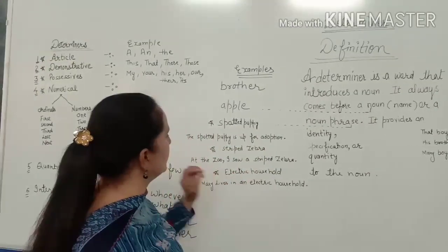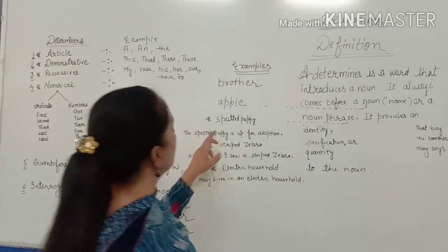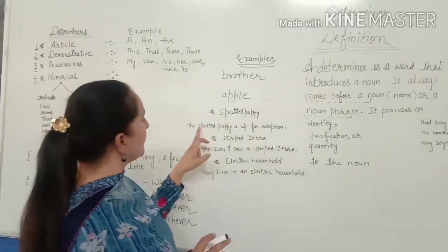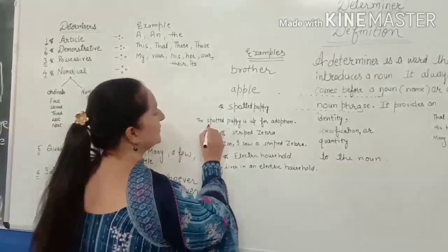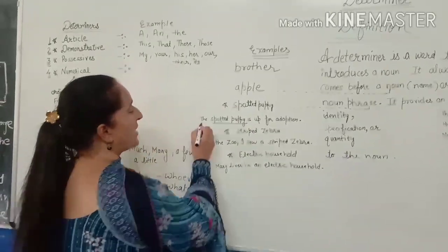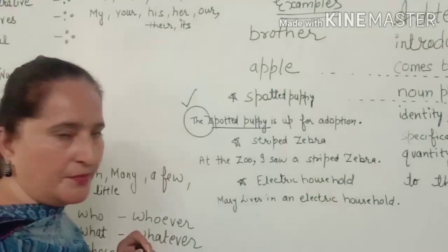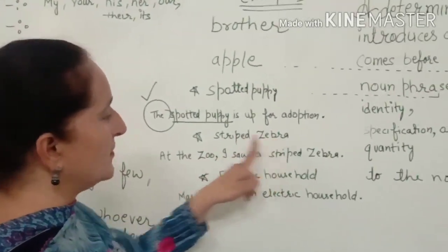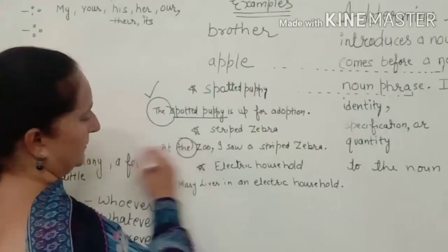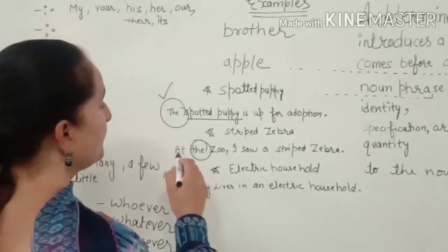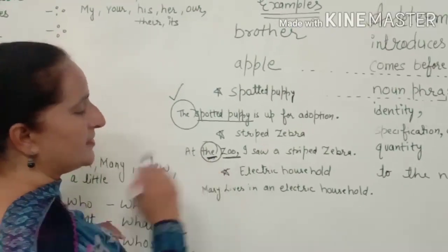And here are some sentences showing how we use a determiner with these noun phrases. The spotted puppy. Here this is a noun phrase and before that we use the. So simply, the is the determiner. Second one is striped zebra. Striped zebra is a noun phrase. If I say a sentence, at the zoo, zoo is also a noun. Here is the, so the is a determiner.